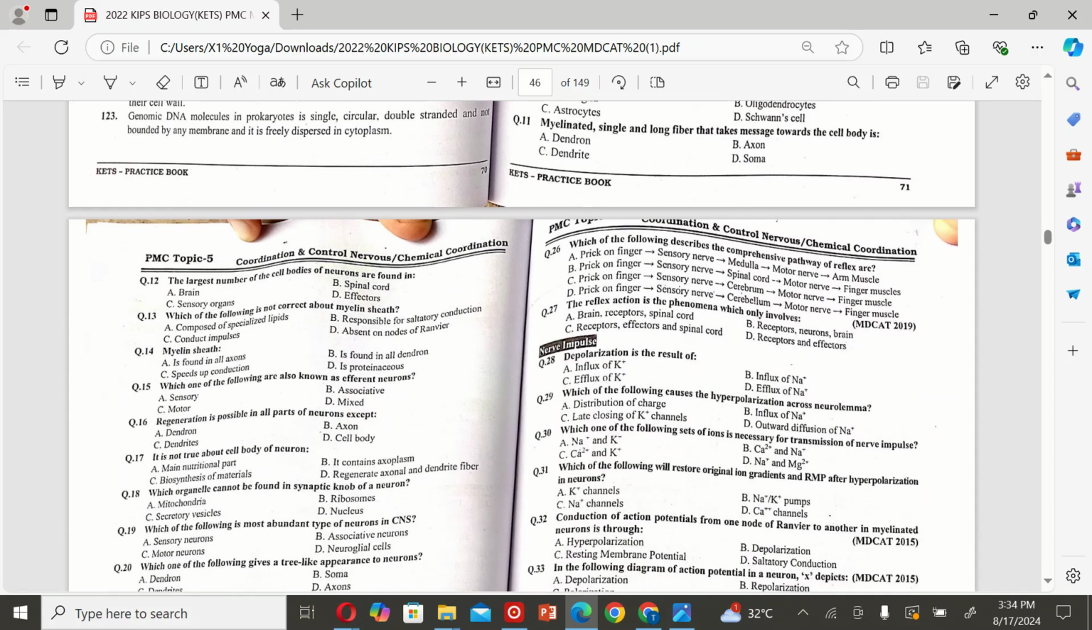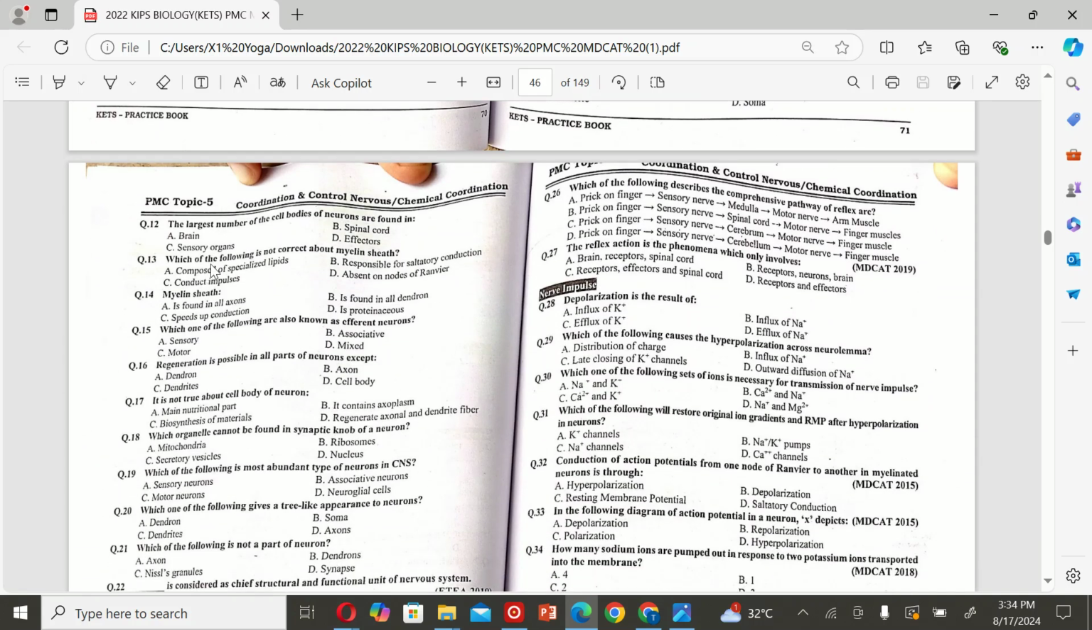Dendrons. The next MCQ is: the largest number of the cell bodies of neuron are found in A. Brain, B. Spinal cord, C. Sensory organs, and D. Effectors. So the correct option is A.